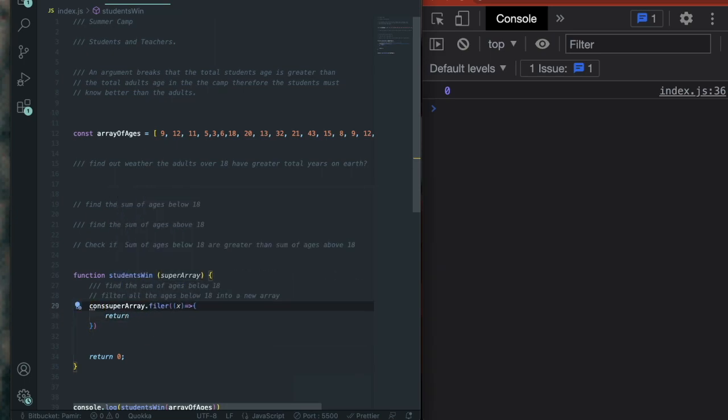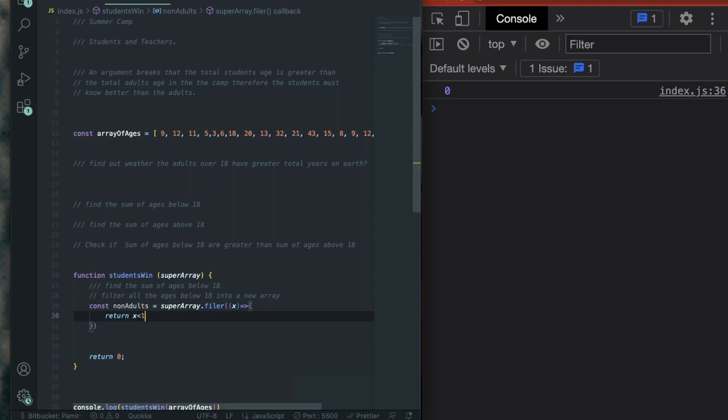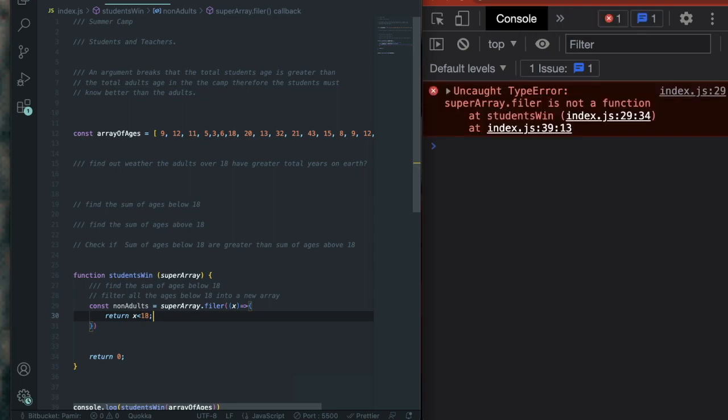Let's make that array const. Call it nonAdults equals. So what's the condition? What makes a non-adult? Someone below the age of 18, right? x is less than 18. Not equal to or less than, but x is less than 18. Oh, we made an error somewhere.